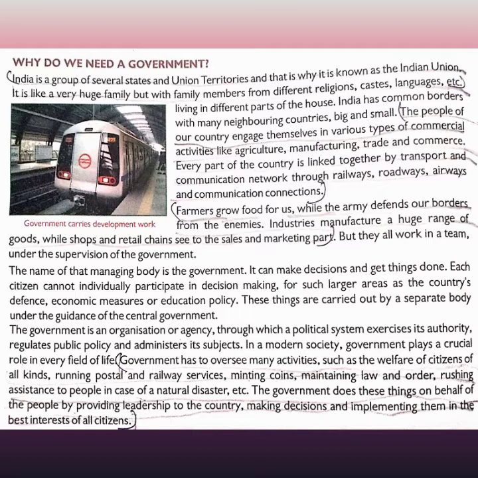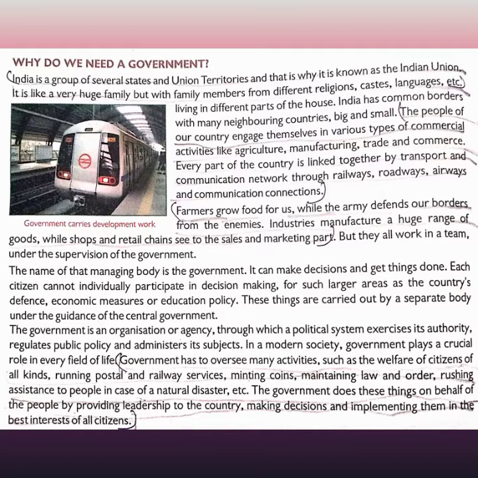Every part of the country is linked together by transport and communication networks through railways, roadways, airways, and communication connections. The country is engaged in various commercial activities, but how is this possible if there is no transportation or connection between the states? Like from Assam, you have to go to Mumbai. It is not possible for everyone to walk there. You have to take some means, road transport, air transport, water transport, to move from one place to another.